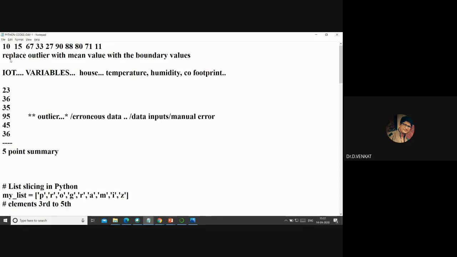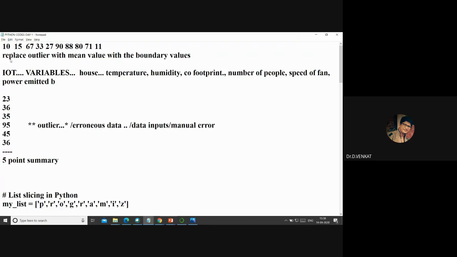And then the number of people living there, the fan speed, and the power emitted by tube lights. So you have these many variables.